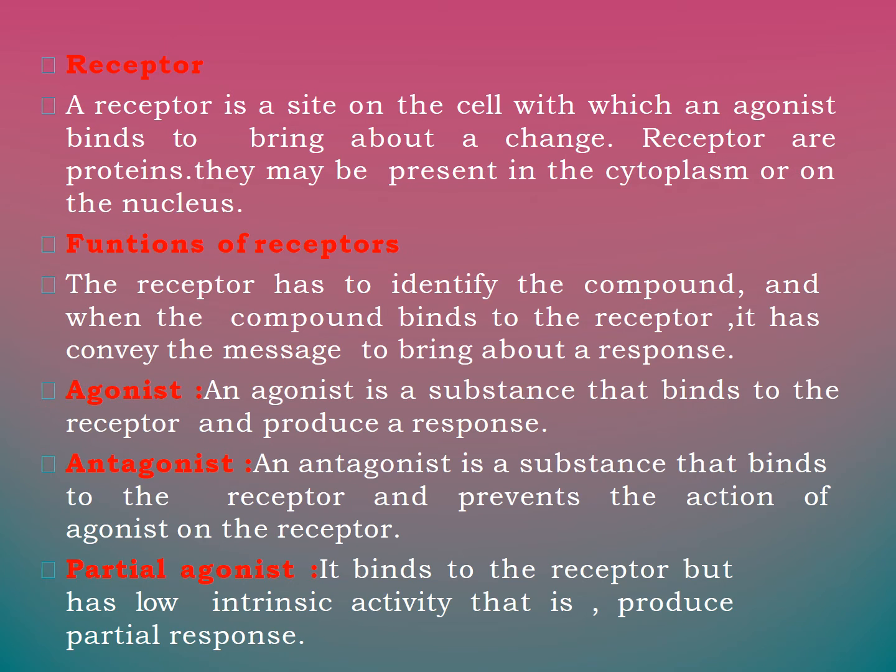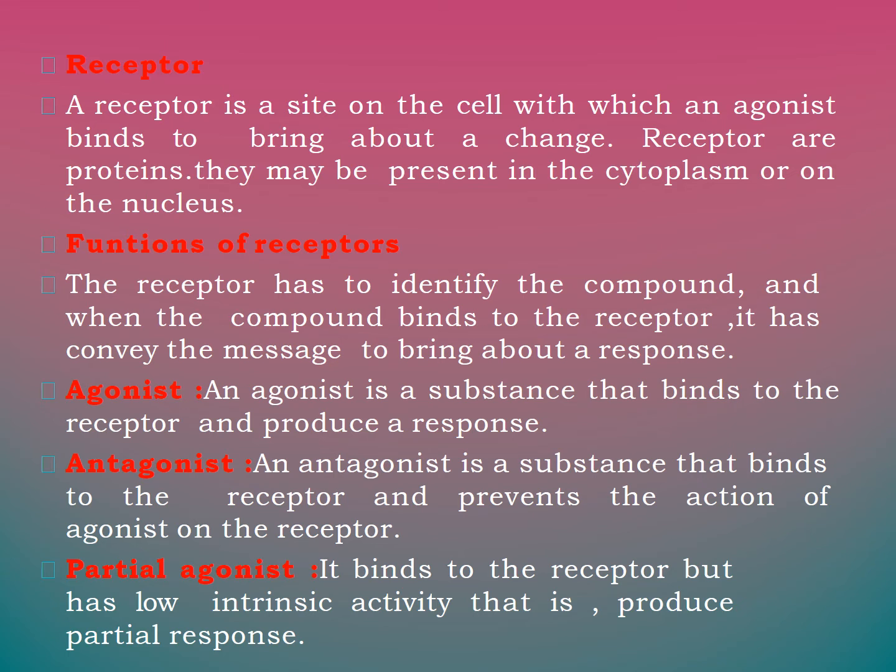We all know the basic definition for receptors. We simply say receptor is the binding site for drugs. And in this section, we will discuss what is receptor, what are the functions of receptors, and who all bind on a receptor. So receptor is a site on the cell with which an agonist binds to bring about a change, and the receptors are proteins, and they may be present in the cytoplasm or on the nucleus also. The main function of receptors is to identify the compound, and when the compound binds to the receptor, it has to convey the message to bring about a response. So this is the main function of receptors.